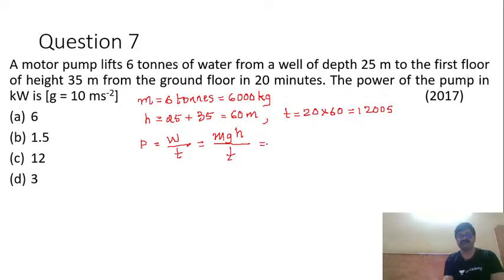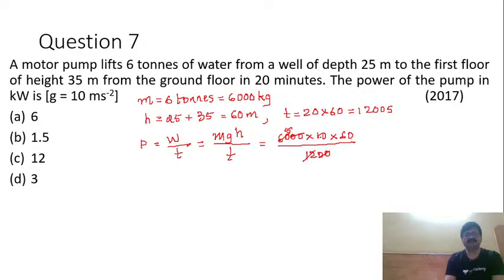So we can comfortably see that mass M is 6000 into acceleration due to gravity. I take it as 10 as per given into H is 60, whole divided by 1200. I can cancel 2 zeros here, and this is 12 ones, 12 fives.